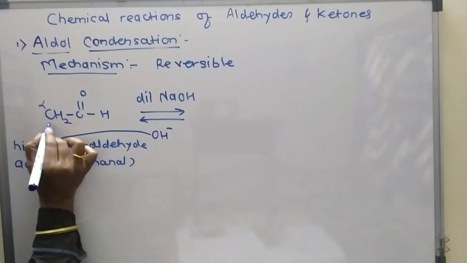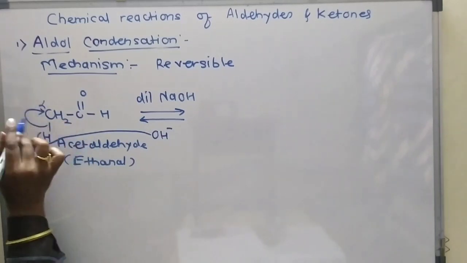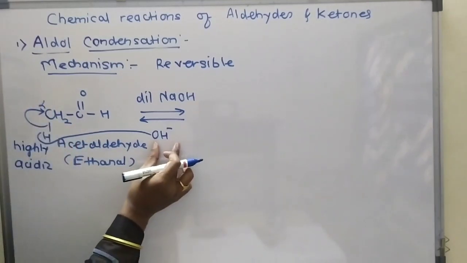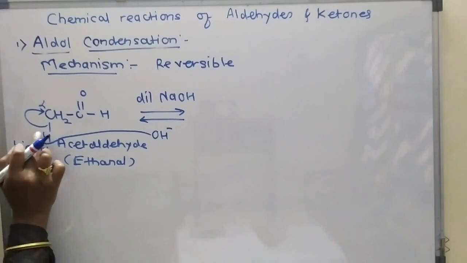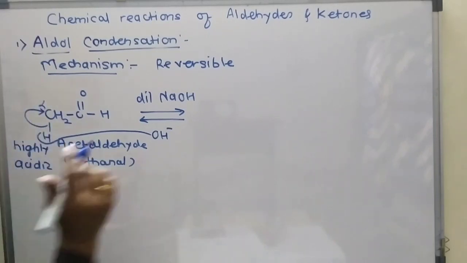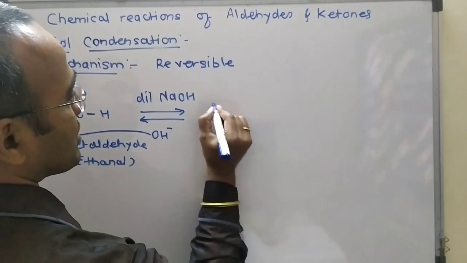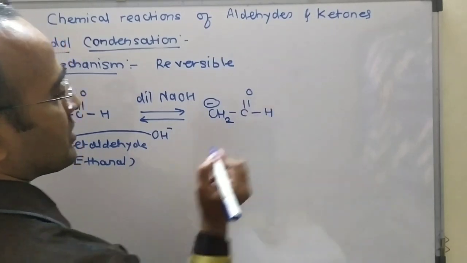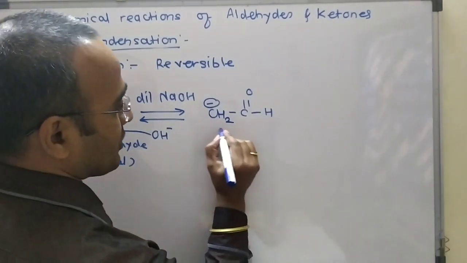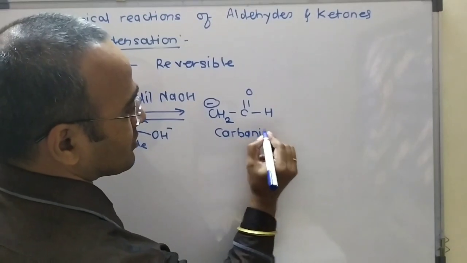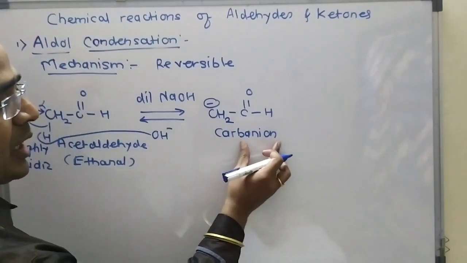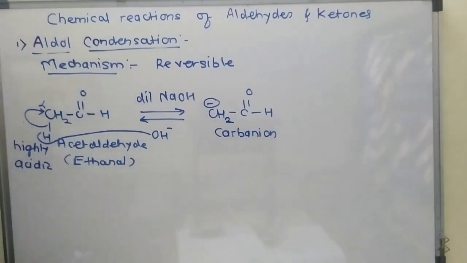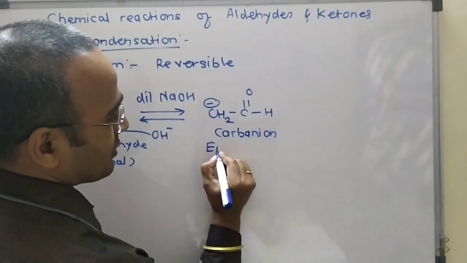Means the bond in between this carbon and hydrogen shifts over here, and there is formation of CH2 minus. Okay, this OH minus abstracts the H plus ion, and there is formation of a carbon with negative charge. So here I will write CH2, here minus charge, single bond, C double bond O and H. This one is called a carbanion. Carbanion means anion, anion means negative charge. Okay, negative charge on the carbon is called a carbanion. Okay, this one is also called an enolate ion.